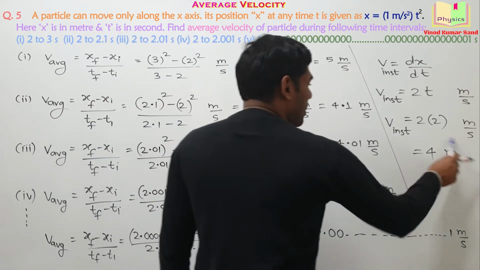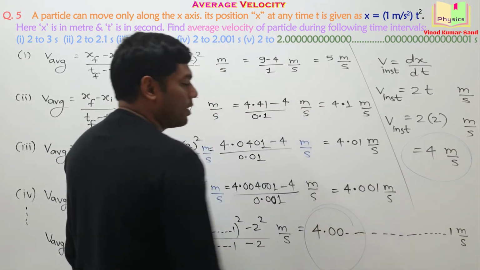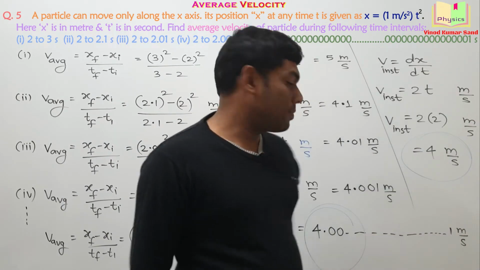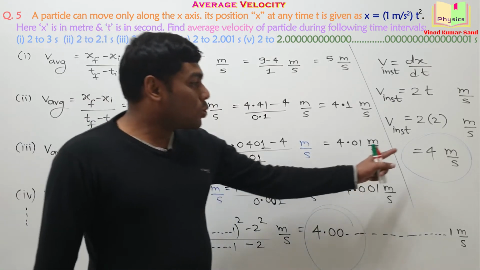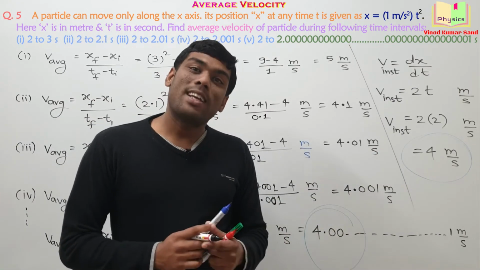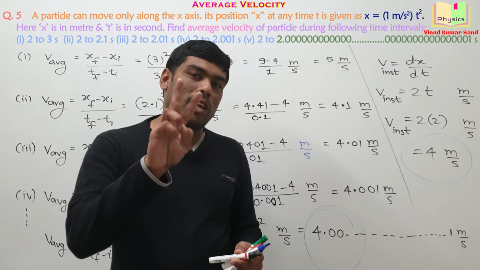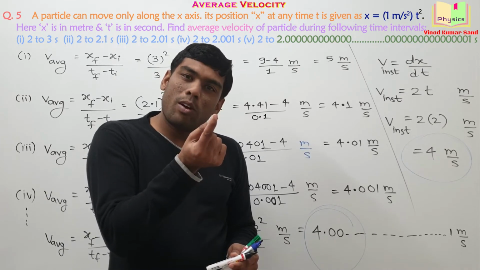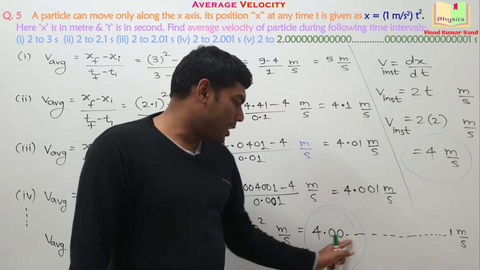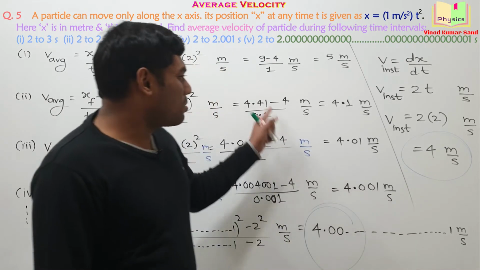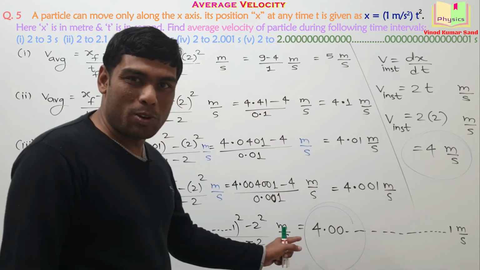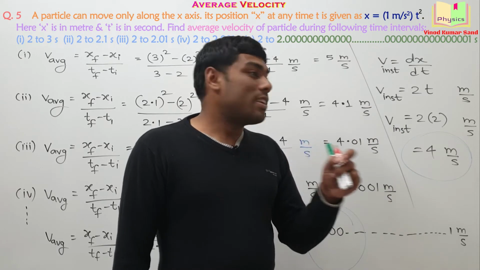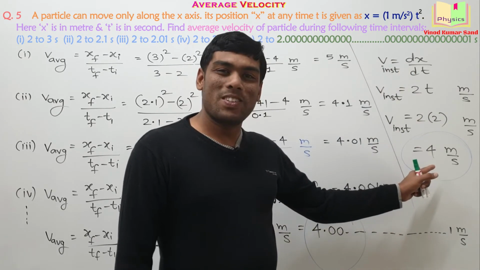This answer is matching with this one. There are so many zeros and then that one you can neglect. Okay. So the instantaneous velocity can be obtained in 2 ways. If you want to go with the average, you take the smallest possible interval of time. You'll get the instantaneous velocity, but this method is a bit lengthy. I hope you understand the thing. This is smarter. You will obtain the instantaneous velocity using the differentiation.